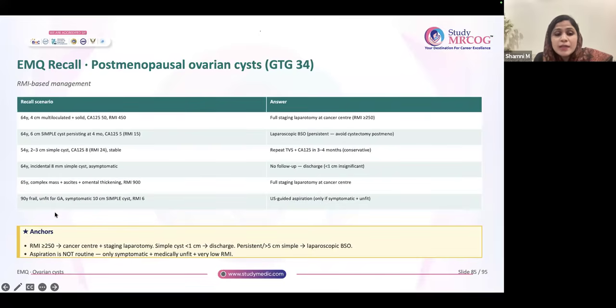A frail 90-year-old lady, not fit for GA. Symptomatic, 10 centimeter simple cyst, RMI is low. So you think it is symptomatic. She ideally requires surgery, but she is frail, 90-year-old. RMI is low, so no suspicion of malignancy. So for these patients who are not fit for GA, frail ladies, you can consider ultrasound guided aspiration. But she should be symptomatic, okay? She should be symptomatic and she should not be fit for GA. Then only you can choose this.